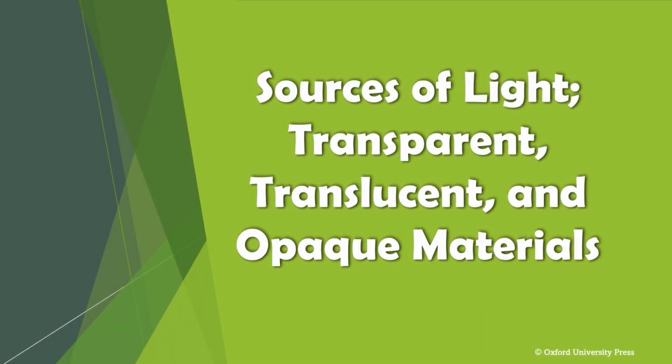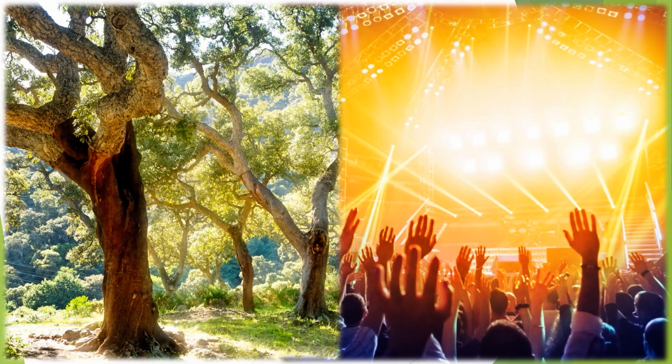Sources of light: transparent, translucent, and opaque materials. Light is a form of energy that is essential for life on the earth. Without light, we will not be able to see the world around us. Light is also needed by plants to produce food and survive. Let us learn more about light.